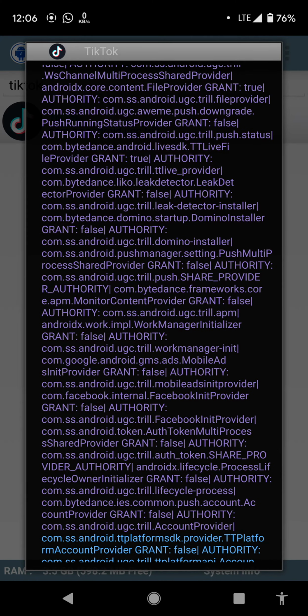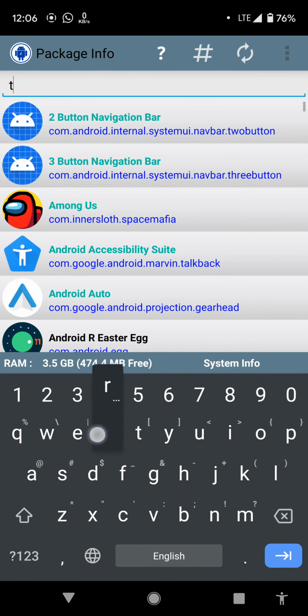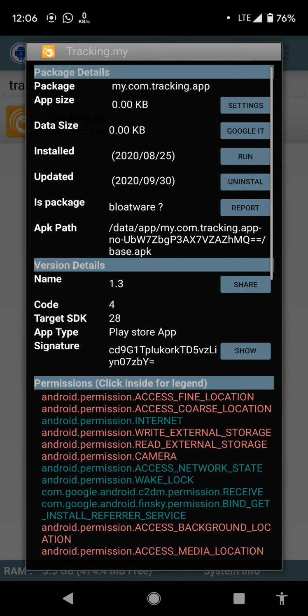Okay, next application that we will review is tracking.my. It's an app to trace parcels from different providers.